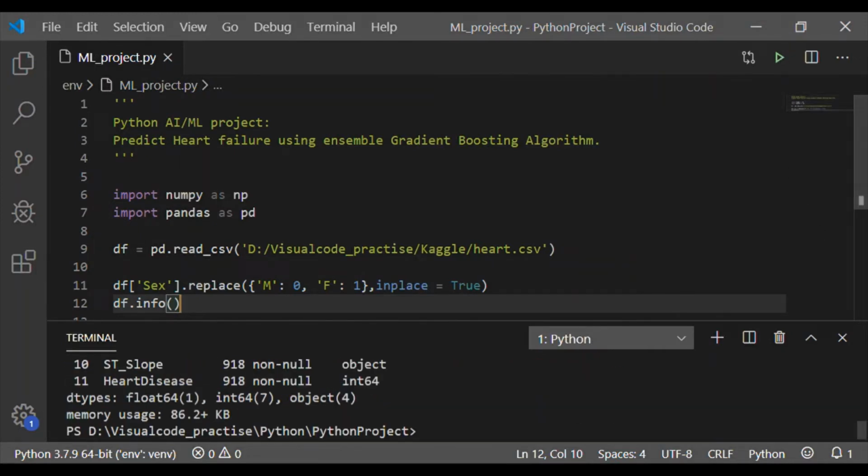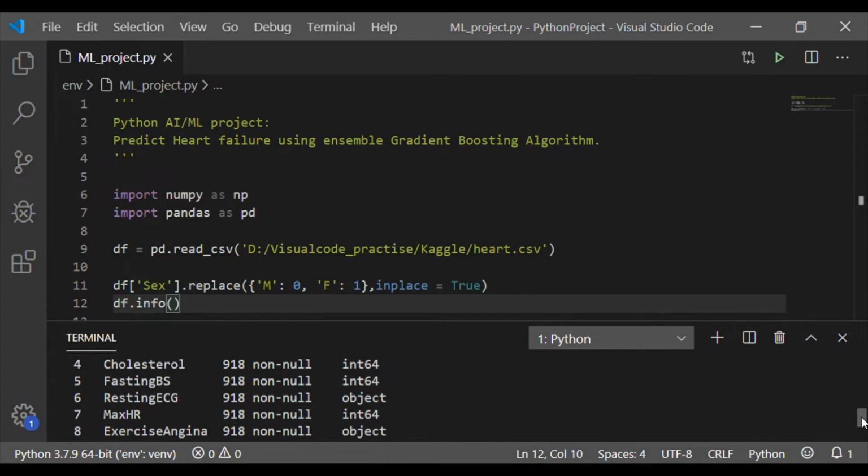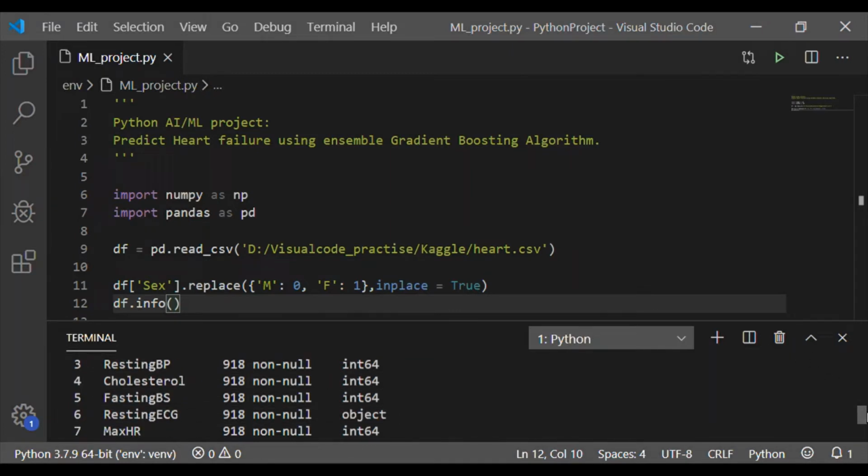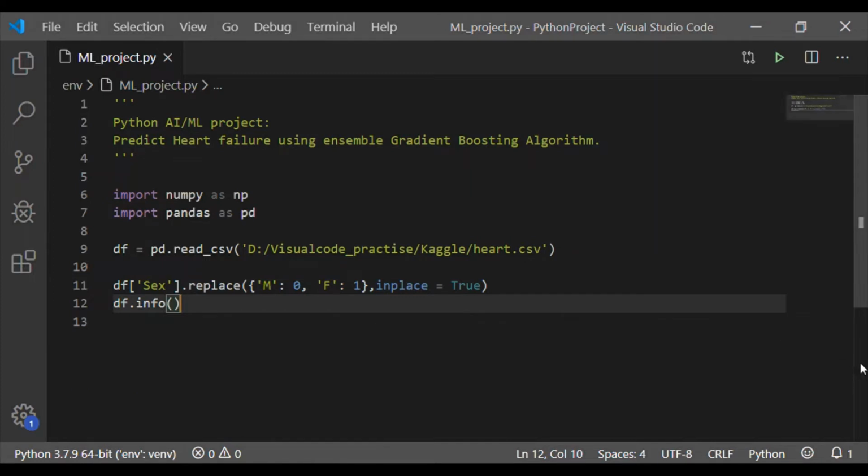Again, calling the info method, we could see that object values are reduced from 5 to 4 and integer is incremented from 6 to 7. This is because we have made the categorical variable sex into a numerical integer data type. In total, there are 12 features.